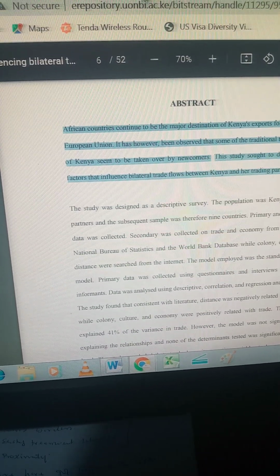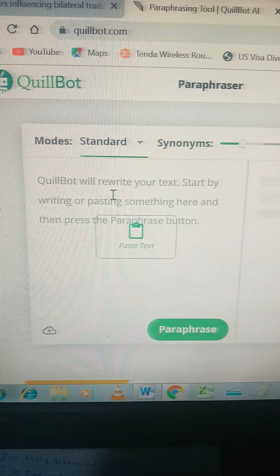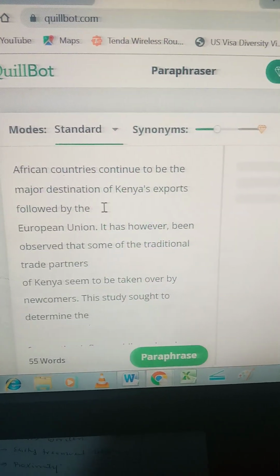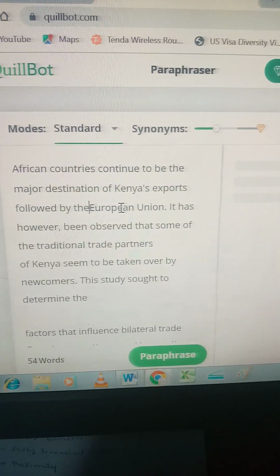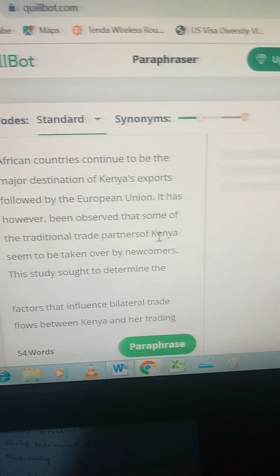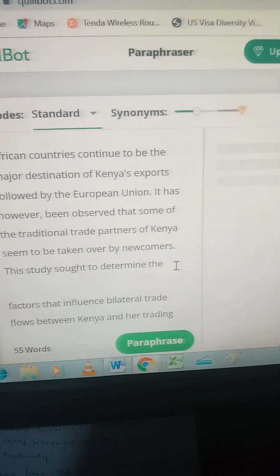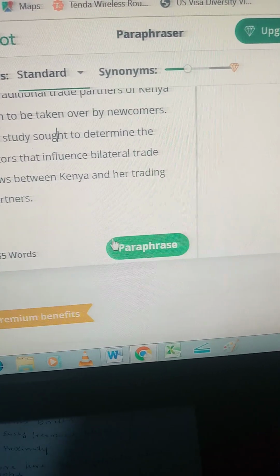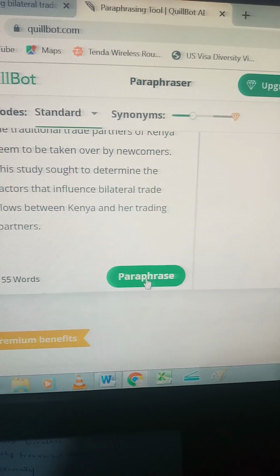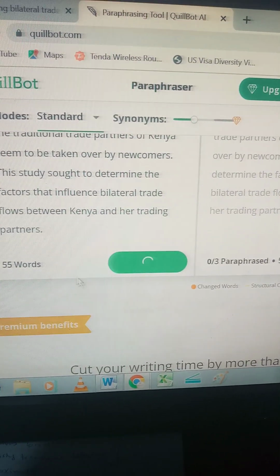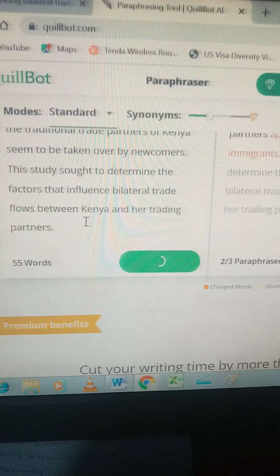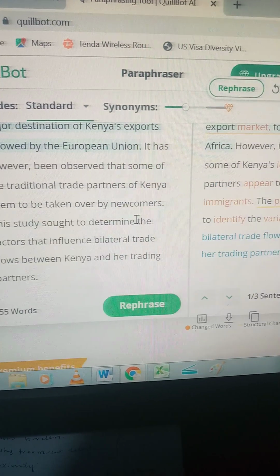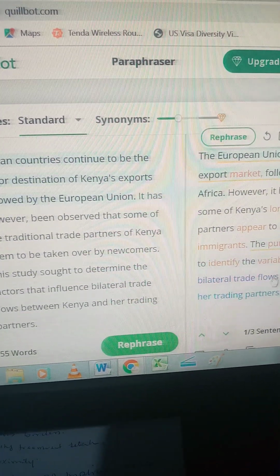You just copy it and then paste it onto quillbot.com. Once you paste there, remember you have to edit so that it is in line with the font and so on. Once you are done with that, you click on paraphrase. After clicking, remember quillbot.com is a free online tool, so you don't need to pay anything unless you want to advance to premium grade.